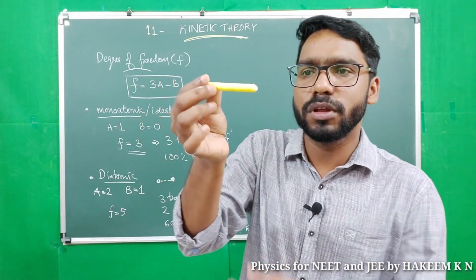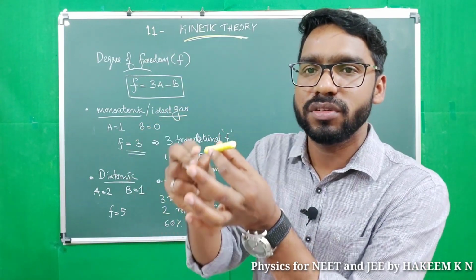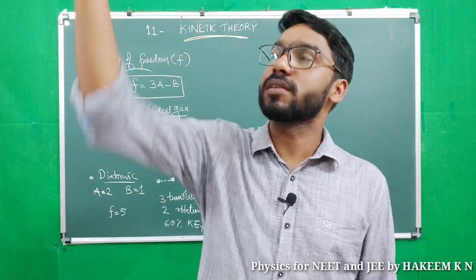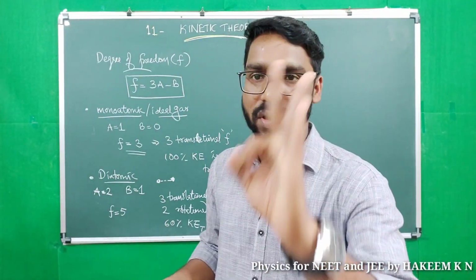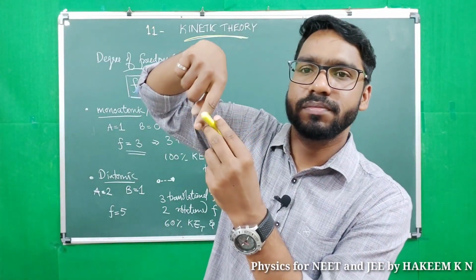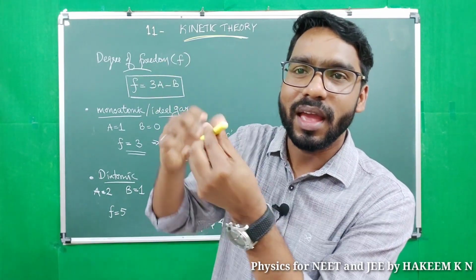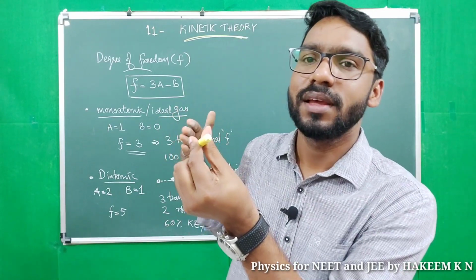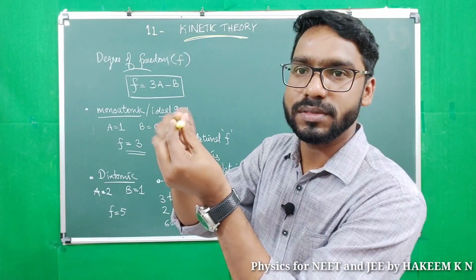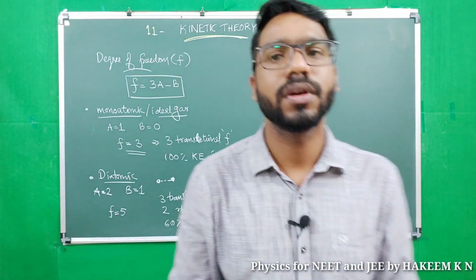The setup of a diatomic molecule will be like this: one atom at this end, the other atom at the other end. It has translational motion along the xyz axes, 3 translational, and it can rotate about an axis perpendicular to the plane through the center of mass, and about an axis along the 2 atoms through the center of mass. This type of rotation and this type of rotation. So 2 rotational degrees of freedom.